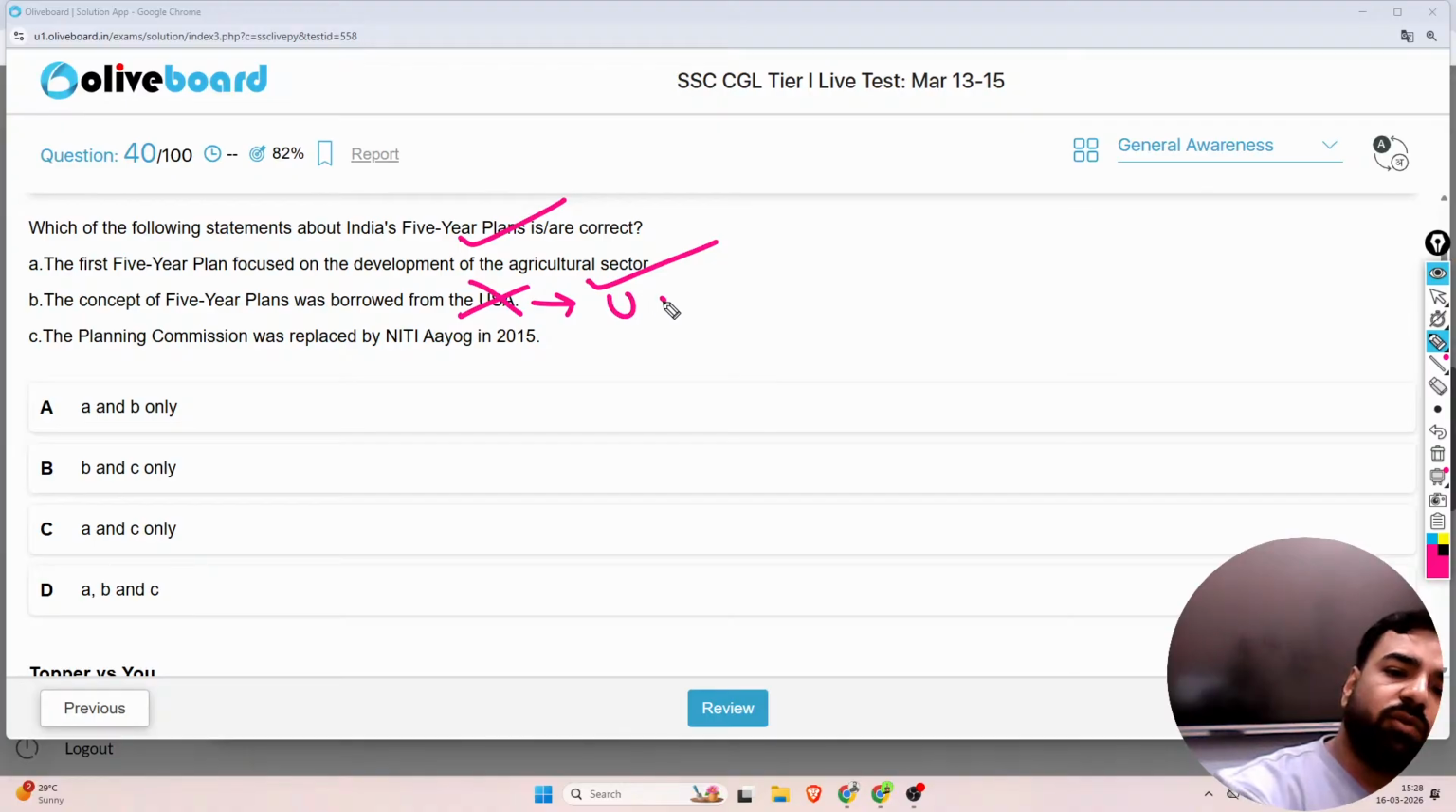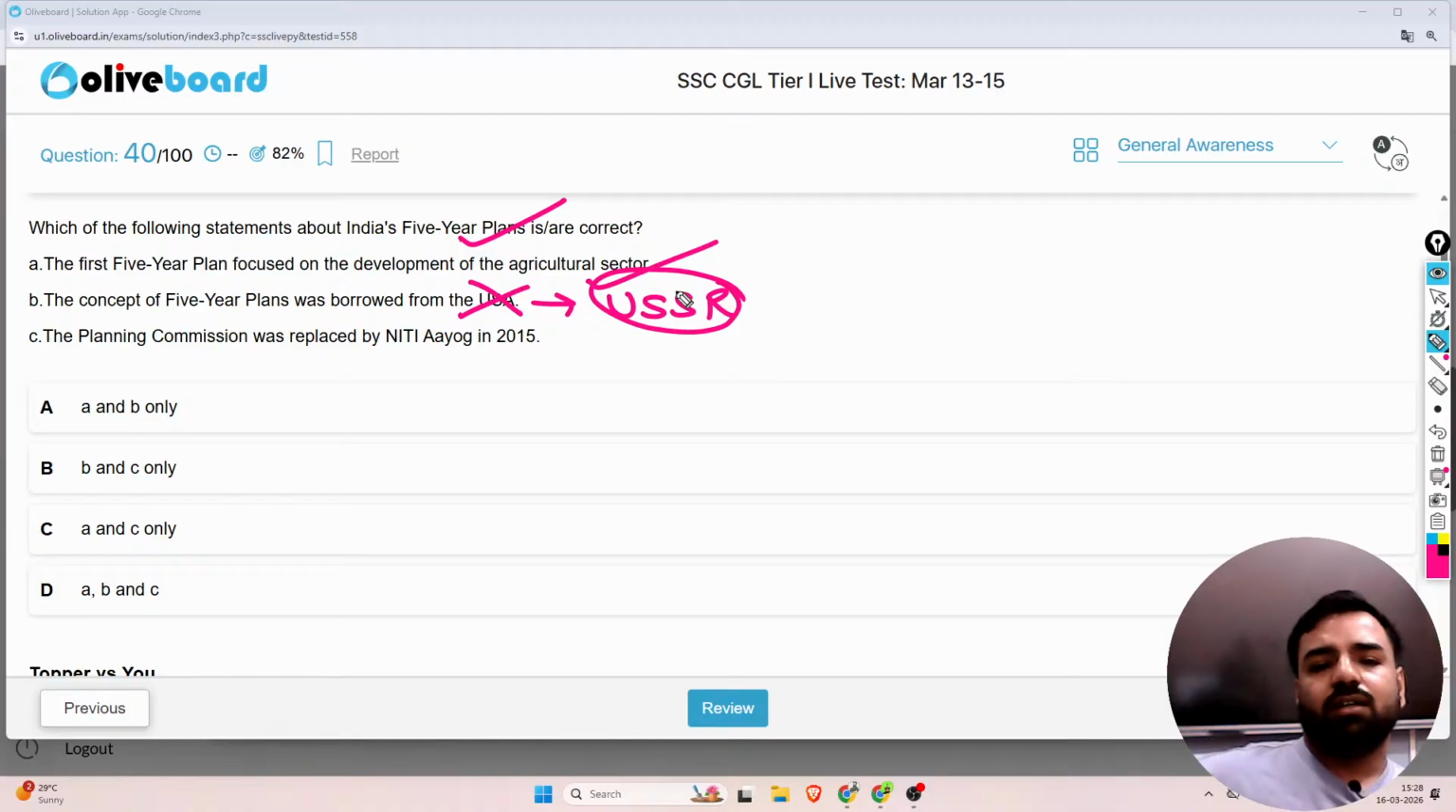This was actually borrowed from the Soviet Union, that is Soviet Sangh, we say in Hindi, right? So our first Prime Minister, Pandit Jawaharlal Nehru ji, was very much attracted towards this part. So yes, this concept of 5-year plans was actually borrowed from USSR, and the role in this was of our first Prime Minister, Pandit Jawaharlal Nehru ji. And the Planning Commission was replaced by Niti Aayog in 2015.